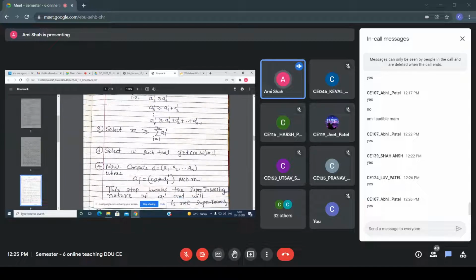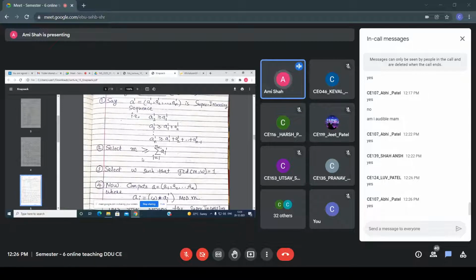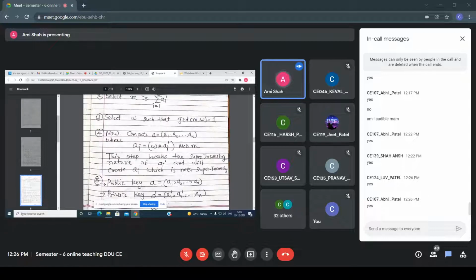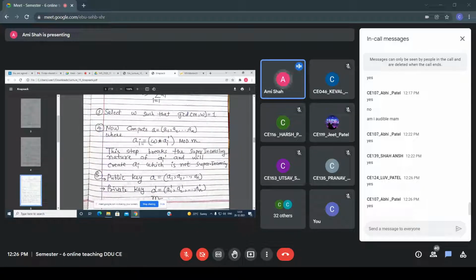Next, you have to calculate W such that the GCD of M and W equals 1. Now compute A equals A1, A2 up to An. So Ai equals W into Ai dash, that is, whatever value of W you are getting, multiply it with Ai dash. Based on that you get some A value, the new value of A.